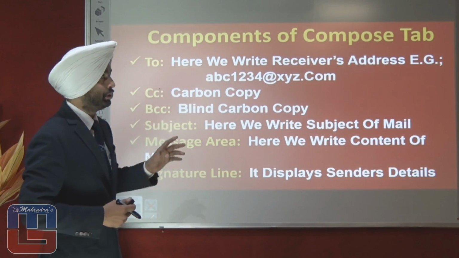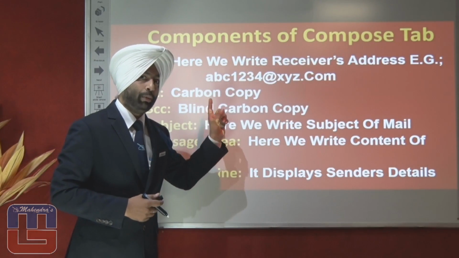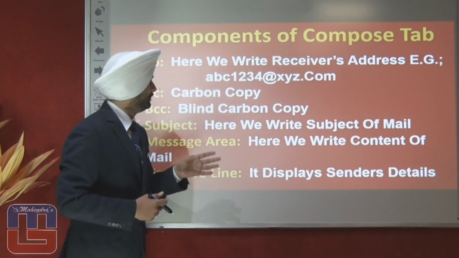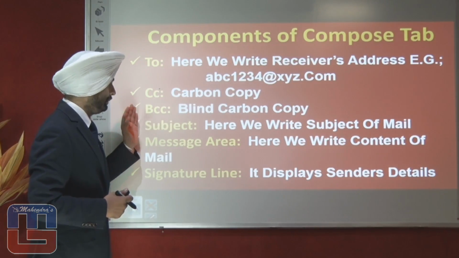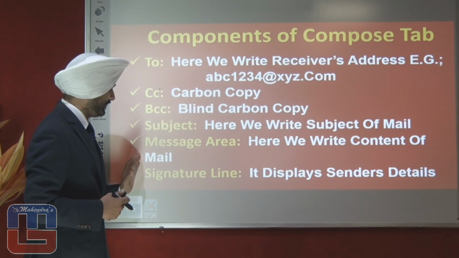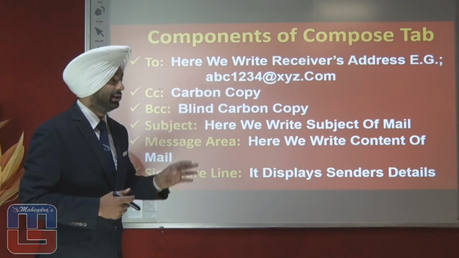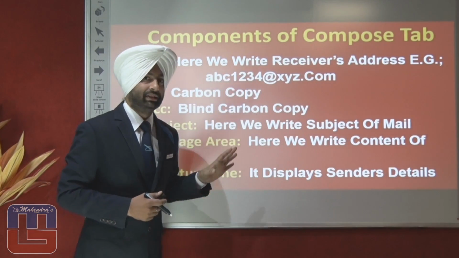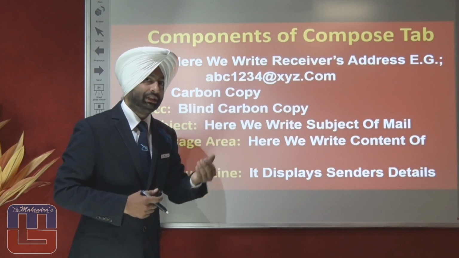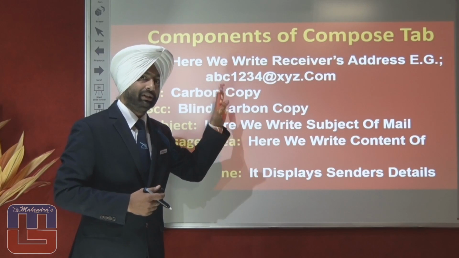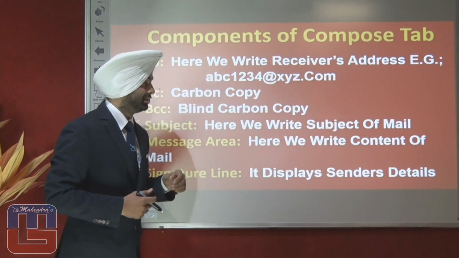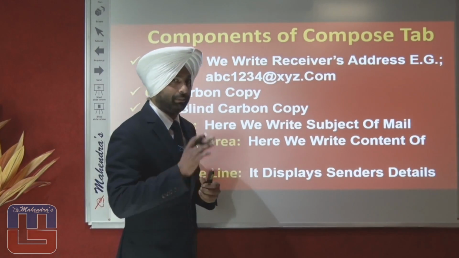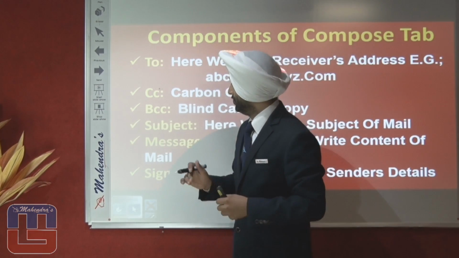We have the components of the Compose tab. Those were the components of email. Here we have the components of the Compose tab: To, CC, BCC, subject, message area and signature line. Let's see what we have in the To field. Here we write the receiver's address. The address of the one who is going to receive the email is written in the To section. The second one we have is the carbon copy. The third one, BCC, is the blind carbon copy.